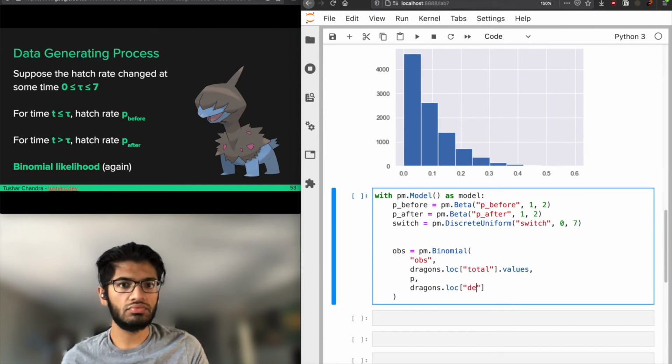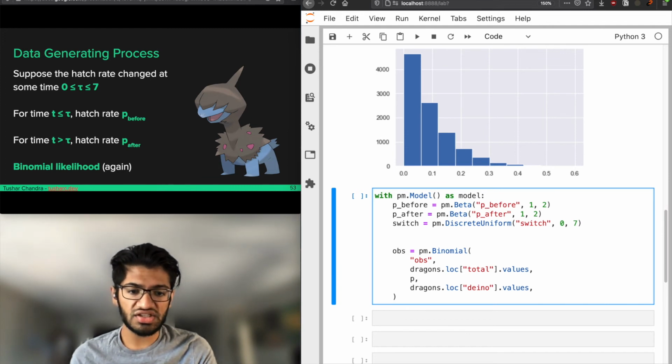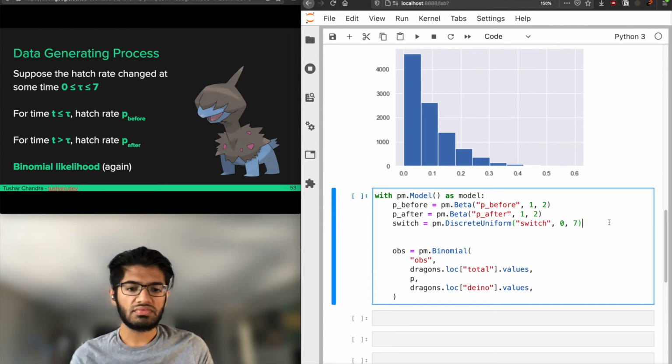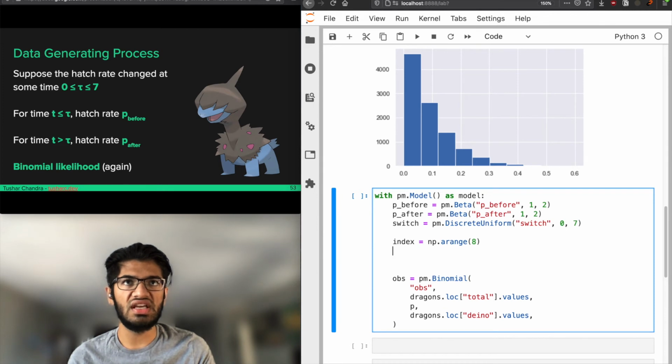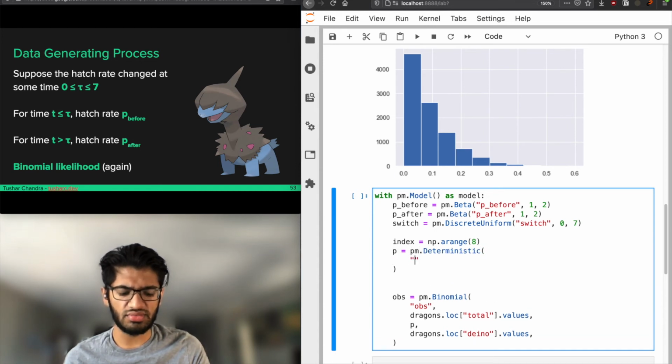Cool. So for this probability we have to have a value for each of the 8 days of the event. So it needs to be a NumPy array of shape 8. We also need to make sure that it's the right probability based on the switch. So it's p_before before whatever the switch is, and it's p_after after that switch. The first thing we need to recognize is that p_before and p_after are both scalars. So we're going to have to create an index. And then we're going to use a pm.math.switch statement. So let's do pm.Deterministic again. Again, this just adds deterministic variables to our trace.